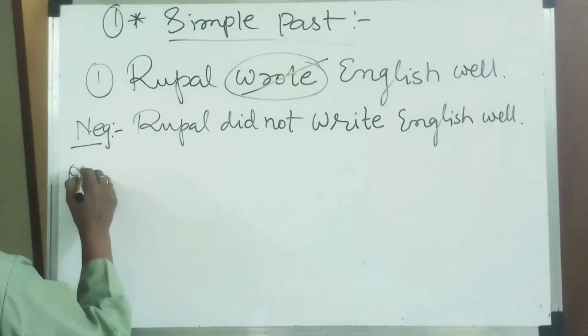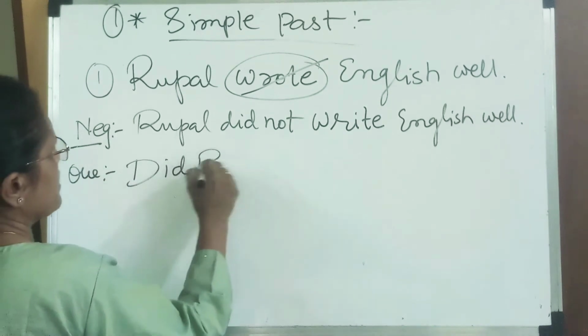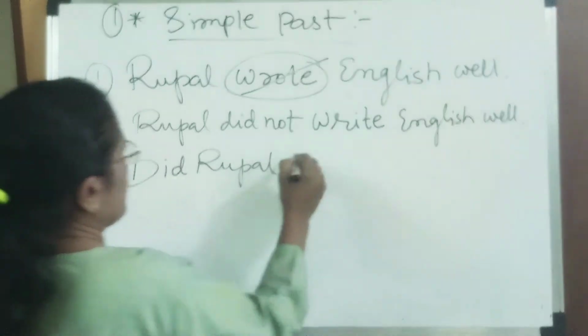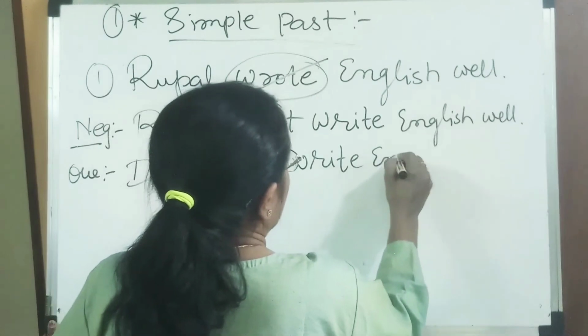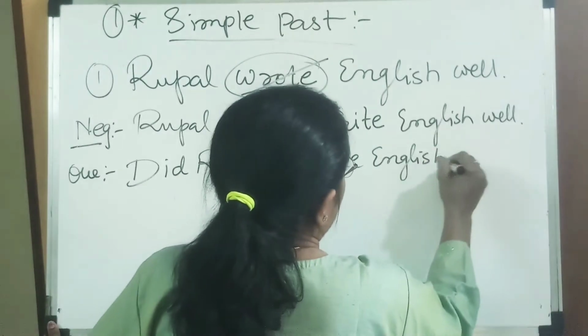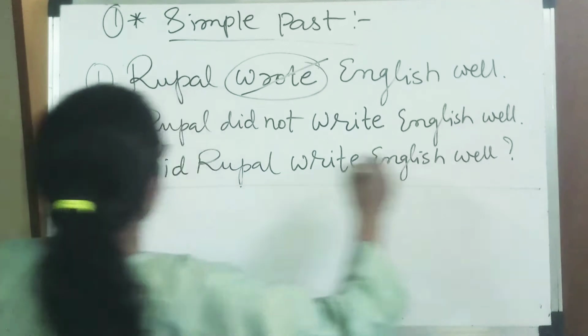For this I give the question. How can I make it? Did comes first. Did Rupal write English well? Question tag.